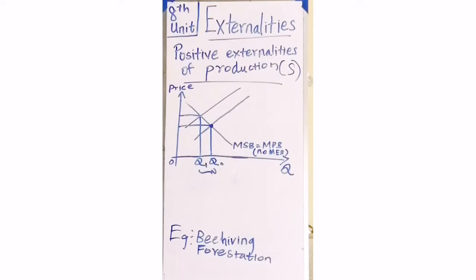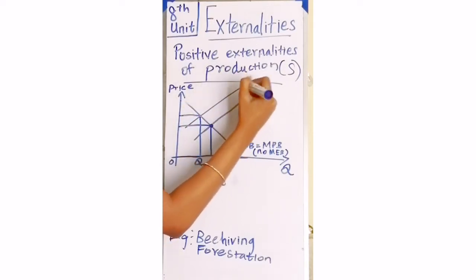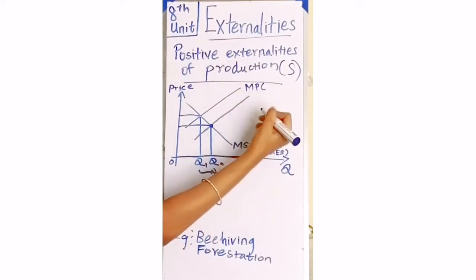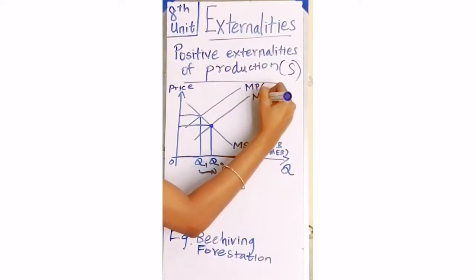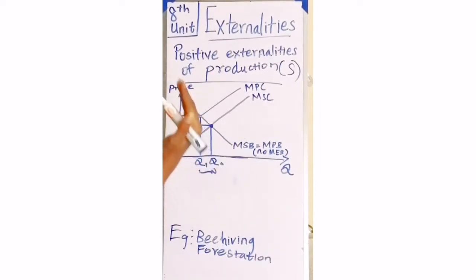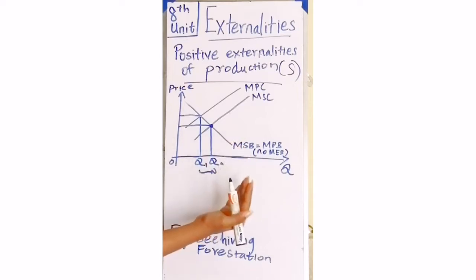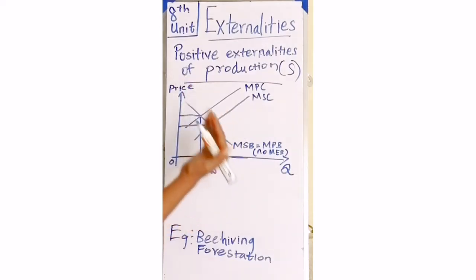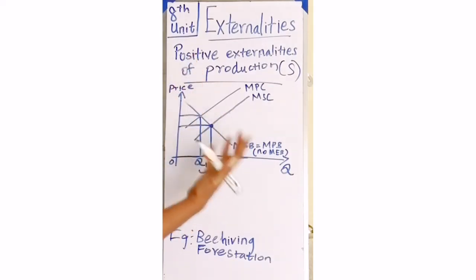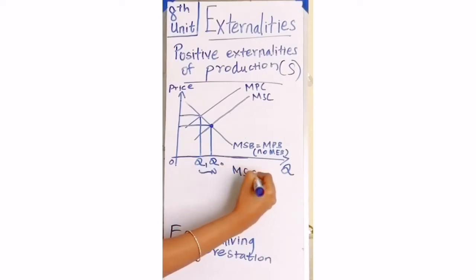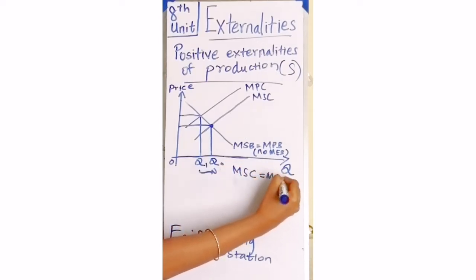In the positive externalities of production, the first curve is marginal private cost and the second curve is marginal social cost. There are going to be two production points. First we have to know the social optimum level, at which the socially favorable production has to happen. That is where marginal social cost is equal to marginal social benefit.